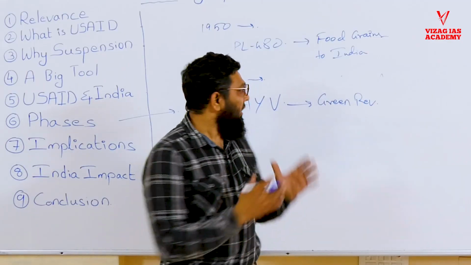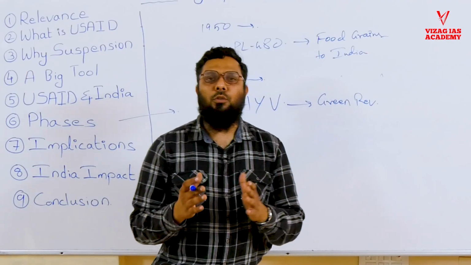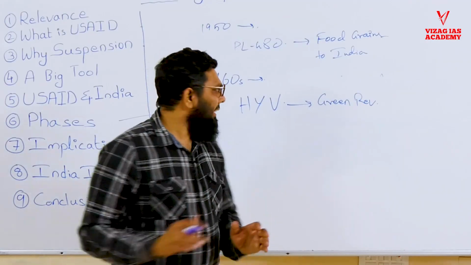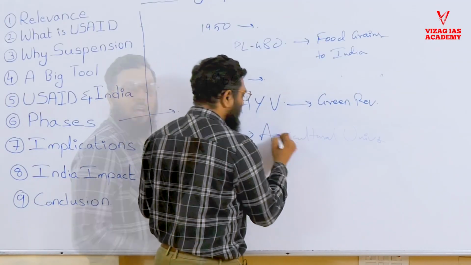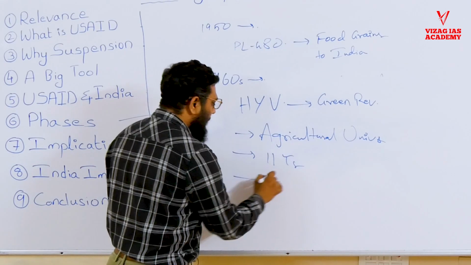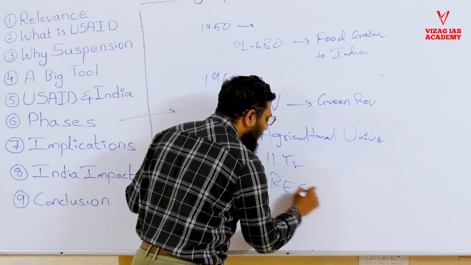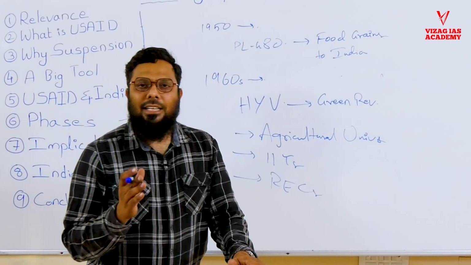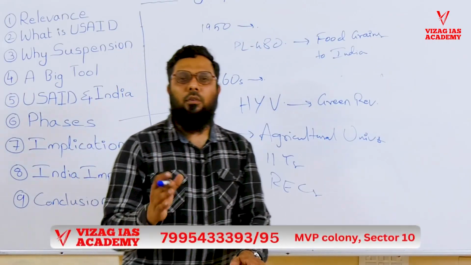But during this process, US aid was also present. The US also supported India in establishing agricultural universities, IITs, and various regional engineering colleges.